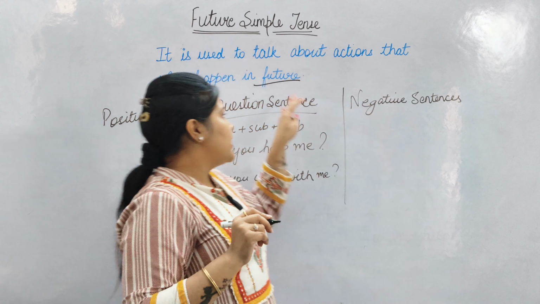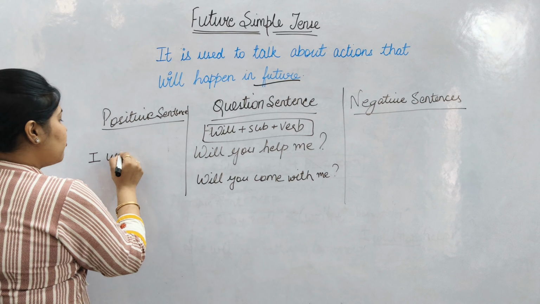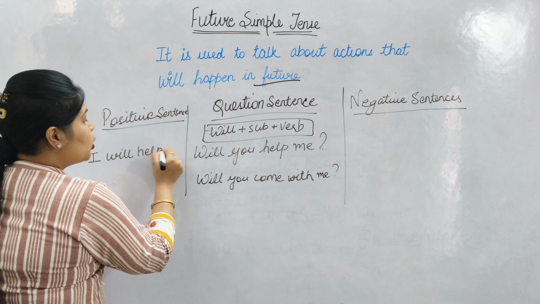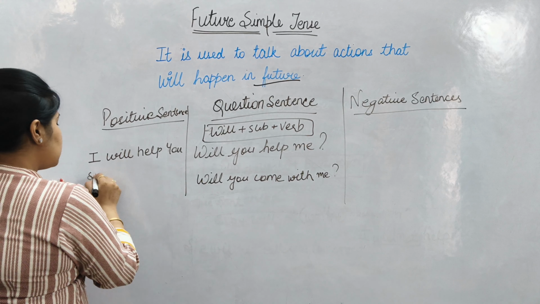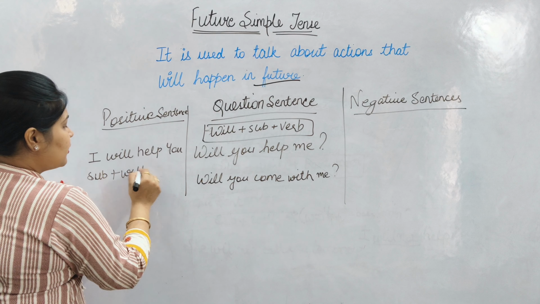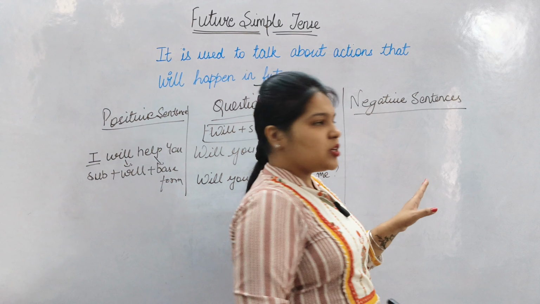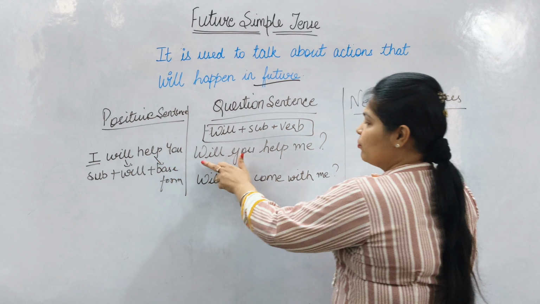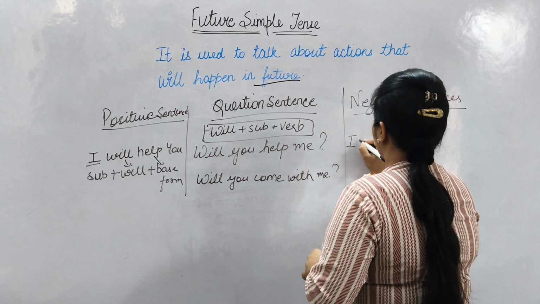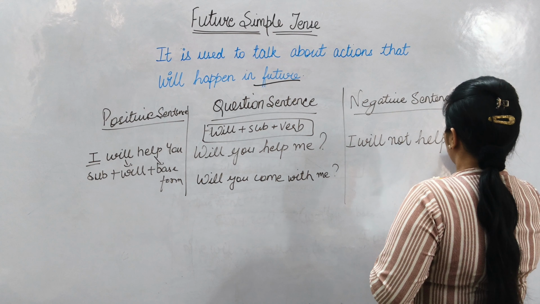Let's revise it again. If I'm talking in a positive sentence, so what will we write? I will help you. Subject plus will plus base form of the verb. This is the subject, this is the will, help is the base form of the verb, and then the object. If I'm talking in negative, I will not help you. This was the quick revision.